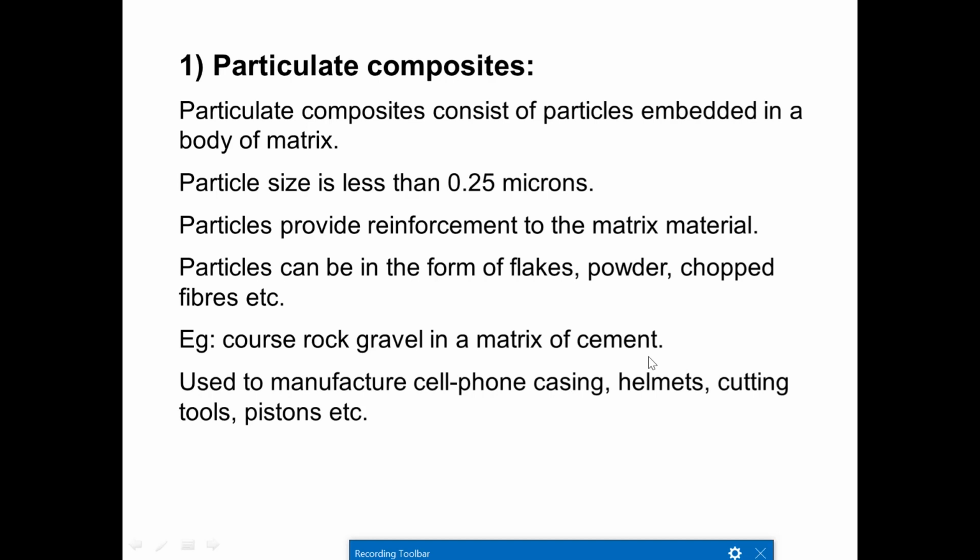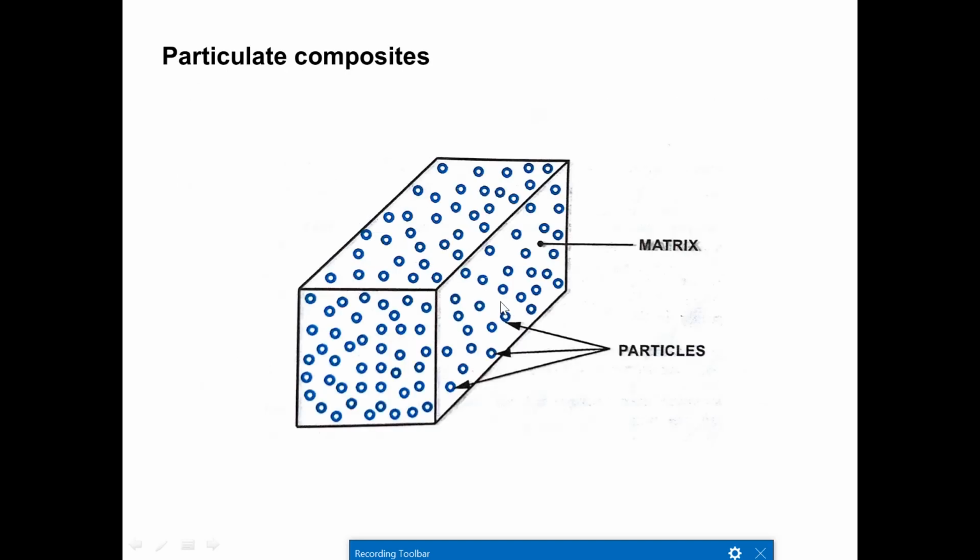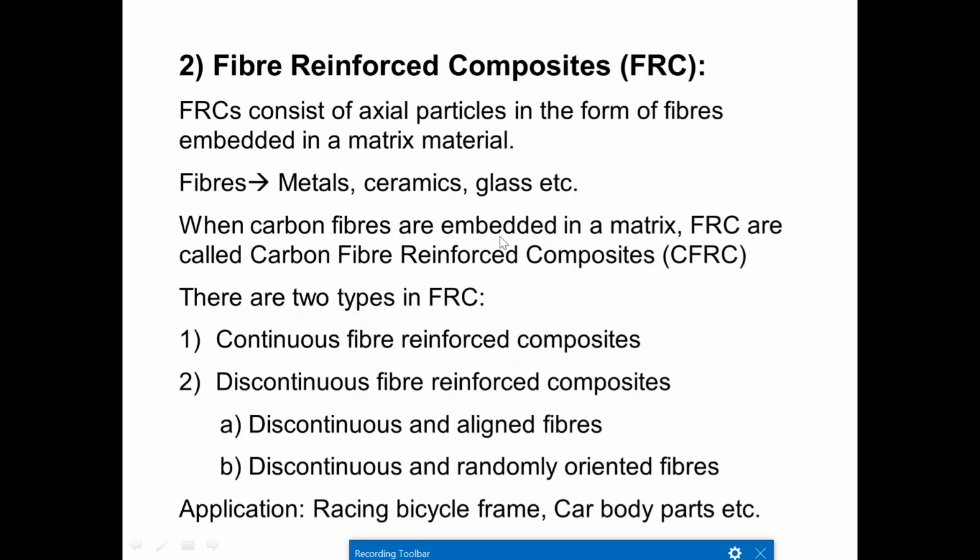So you might be knowing about the concrete structure. To prepare a concrete, we are going to mix the cement, sand, as well as the rock gravels. So we mix them and create a matrix of cement. That is an example of particulate composite, used to manufacture cell phone casing, helmets, cutting tools, pistons. This is the figure which shows the particulate composite. This is the matrix material, white color, and the circles we observe as particles.